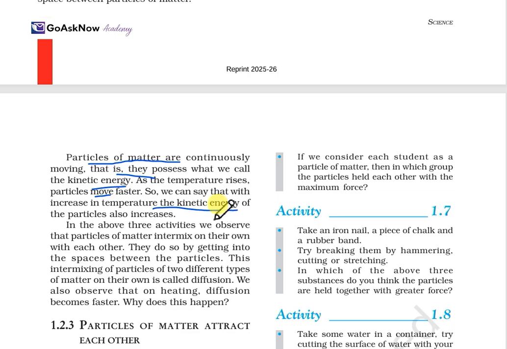In these 3 activities, what we observe is that the particles of matter intermix on their own with each other, and they do so by getting into the spaces between the particles.